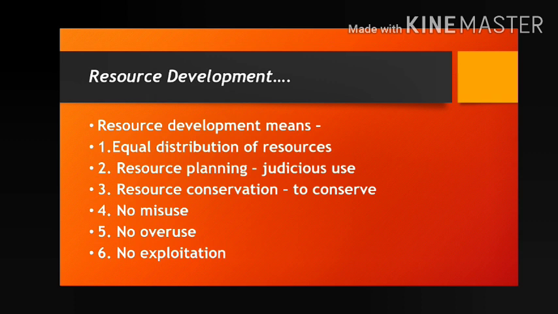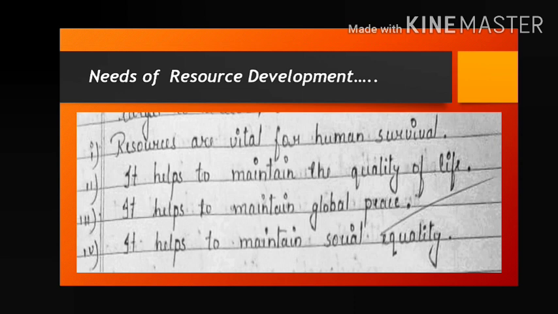Global peace. You can understand the meaning of these two words, global peace. Now the question is, what is the relation between the equal distribution of resources, or resource development, and global peace? Just take one example. Why is the USA interested in interfering in the administrative work, the internal governmental activities of Arabian countries?